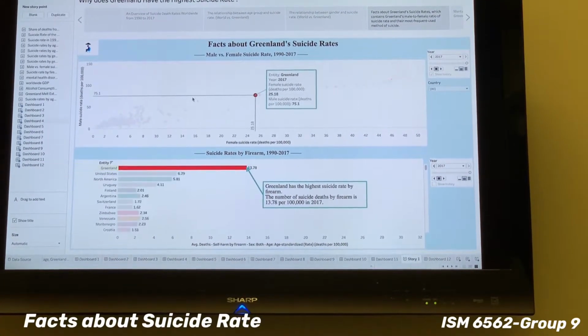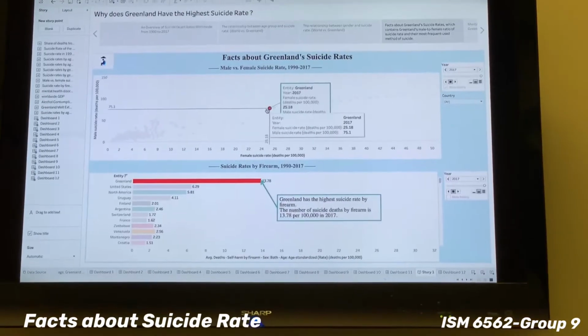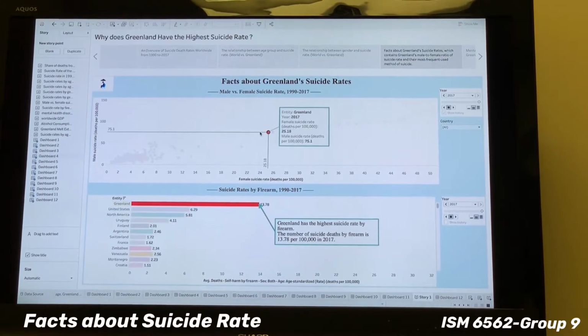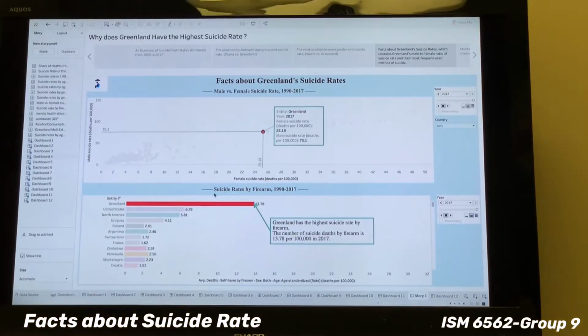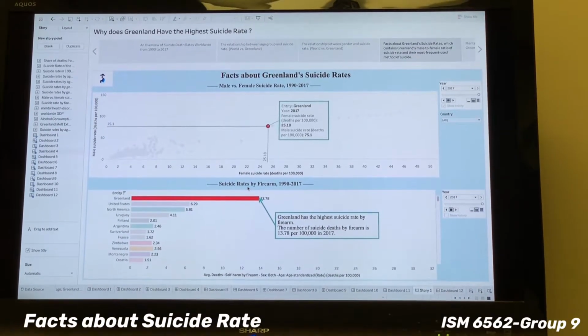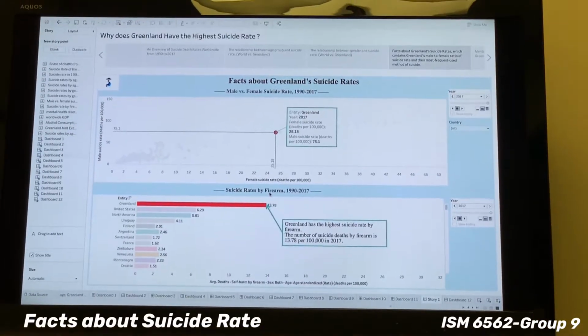Also, we use the reference lines to let you see the specific value of each point very clearly. We also show the suicide rate by firearm, which is the most common method of suicide.